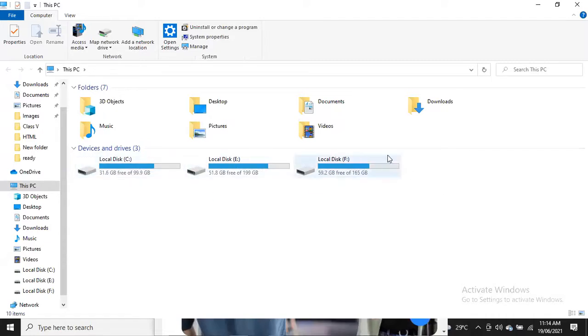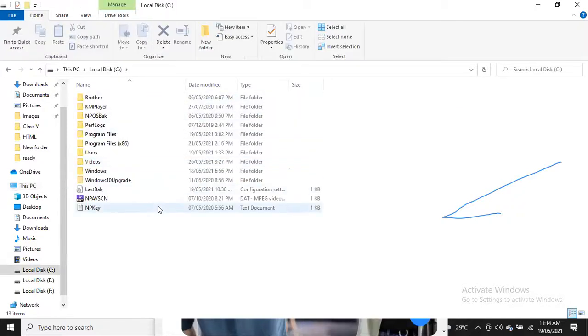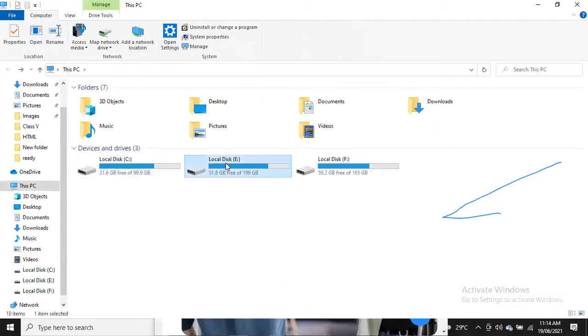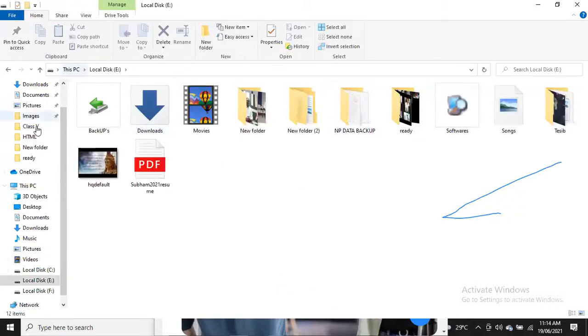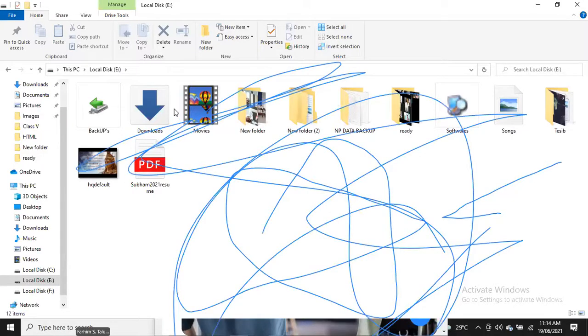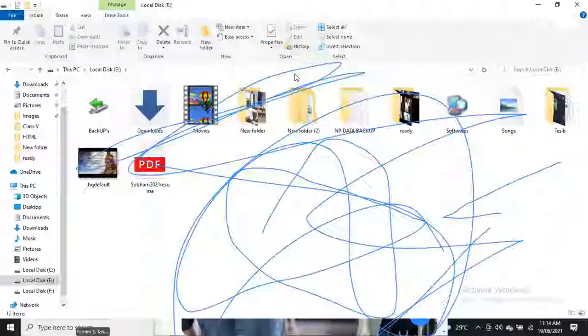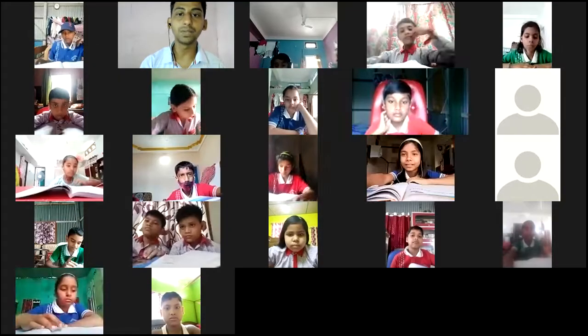If you go into local disk C, you will find different applications or folders. In other local disks also you can find different kinds of folders. You can see this on page number 11 and page number 12 of the book.